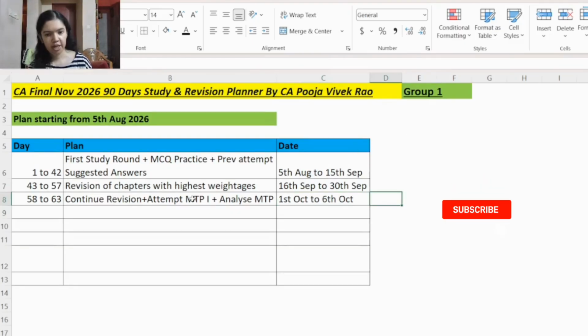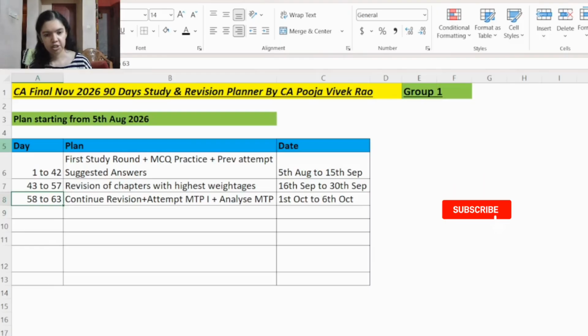Now, before going ahead with the study plan, next up on the screen you can see some feedback. Previously also I had prepared various study and revision planners, and many CA students used them and it was very beneficial for them. It helped them to plan their studies and it also helped them to clear their exams also. So I was also very happy to receive these feedbacks.